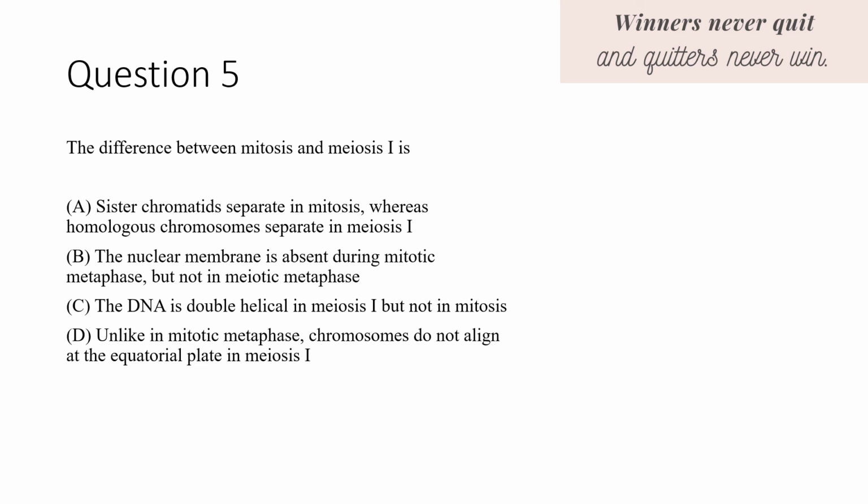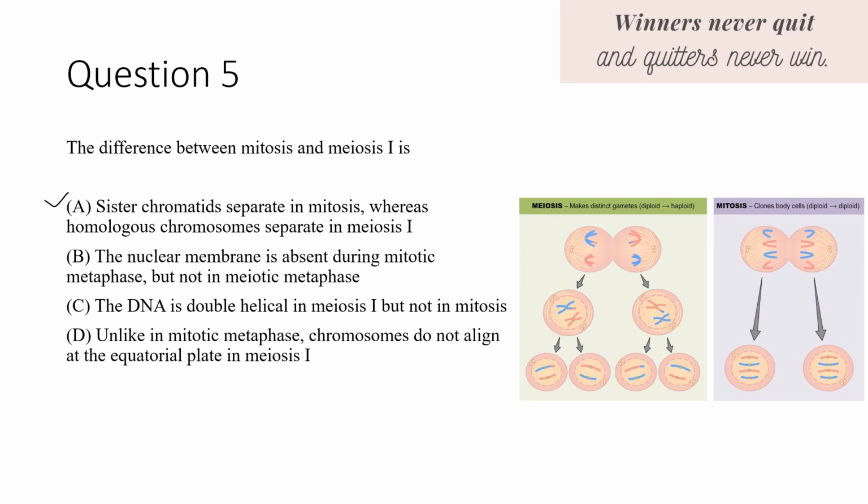So the correct option is A. Sister chromatids separate in mitosis whereas homologous chromosomes separate in meiosis 1. So here in meiosis 1, this is meiosis 1 and this is meiosis 2. In the meiosis 1, the homologous chromosomes are getting separated, while here in mitosis, the sister chromatids are getting separated at the end.